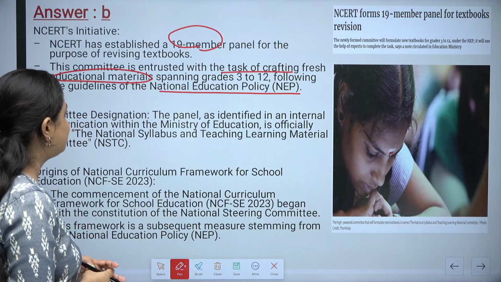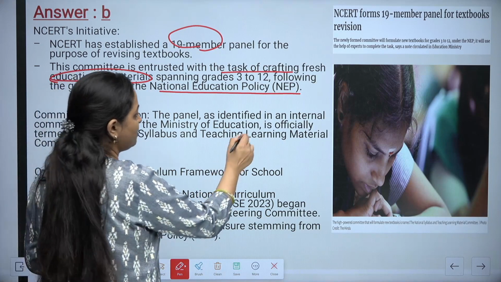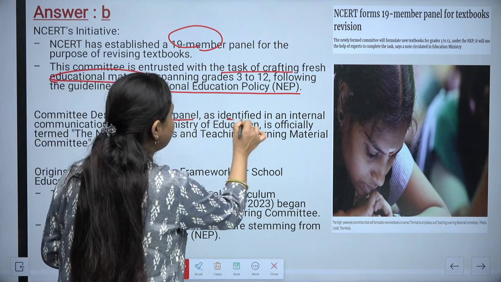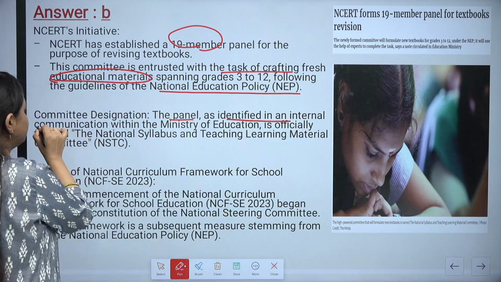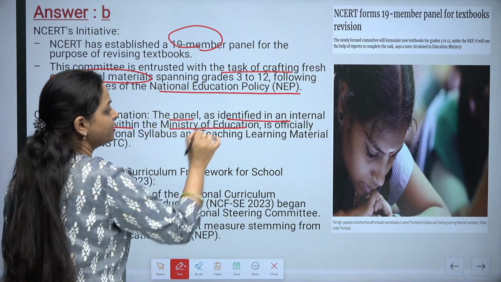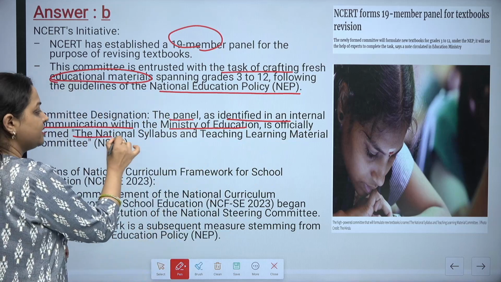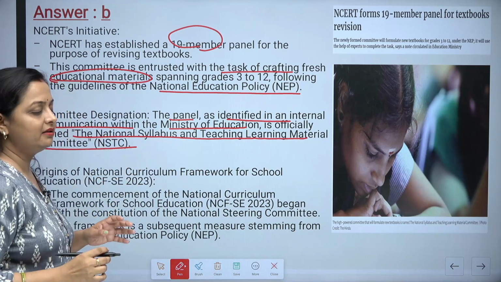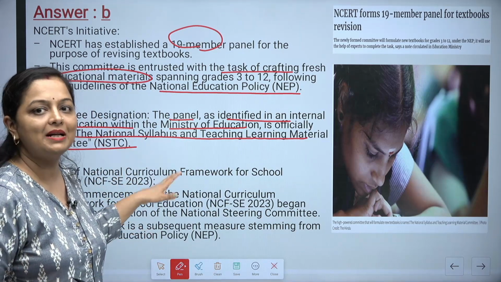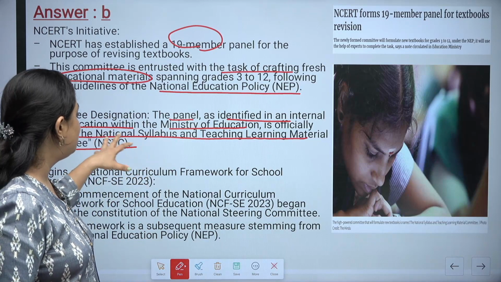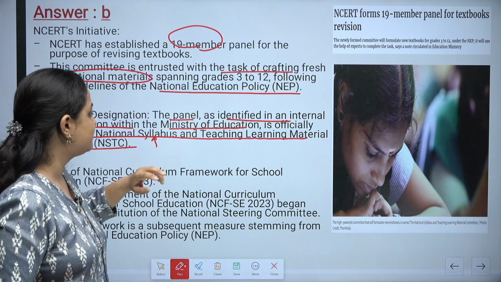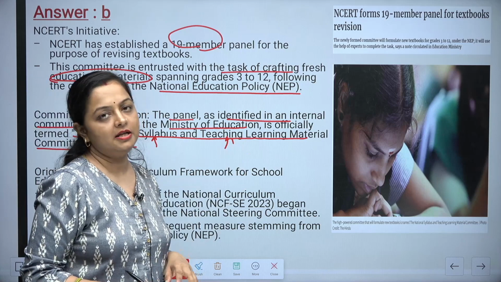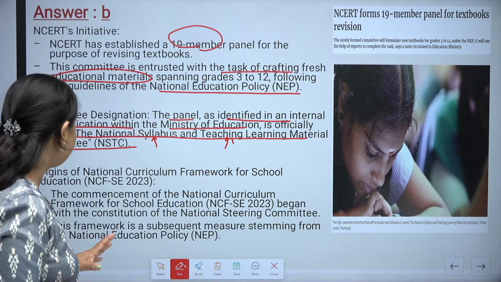The panel, as identified in an internal communication within the Ministry of Education, is officially termed the National Syllabus and Teaching Learning Material Committee. The committee will be looking after the syllabus and the teaching learning material as well.